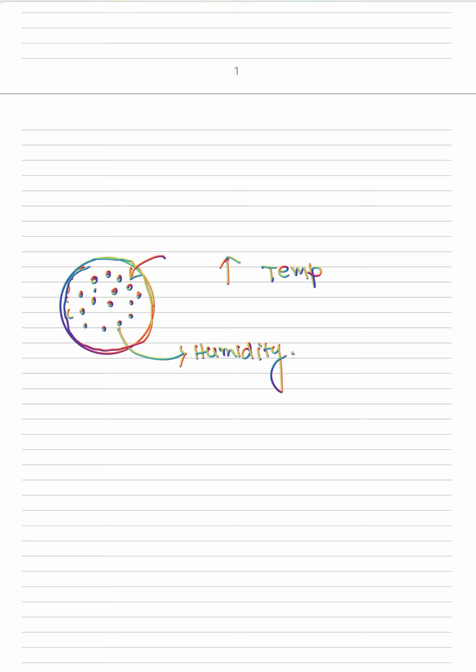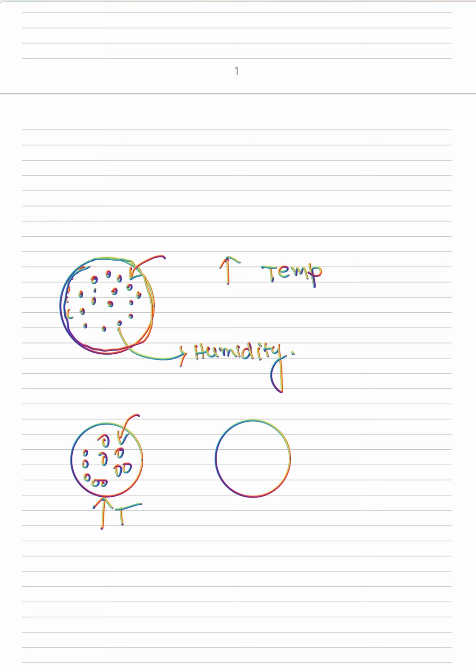Okay, so if I give you two air masses, air mass 1 and air mass 2, with increase in temperature, the capacity, if it was holding 5 particles earlier, if I increase the temperature, then it can hold another 5. Okay, with increase in temperature, capacity of air mass increases.